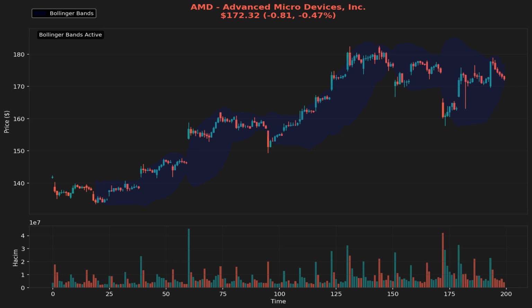Given that the price is currently positioned below the upper band, it suggests that the stock is experiencing normal volatility levels. Traders should watch for potential squeezes, as a narrowing of the bands could precede a significant price movement in either direction. If AMD's price approaches the lower band, it could signify a buying opportunity if momentum shifts.